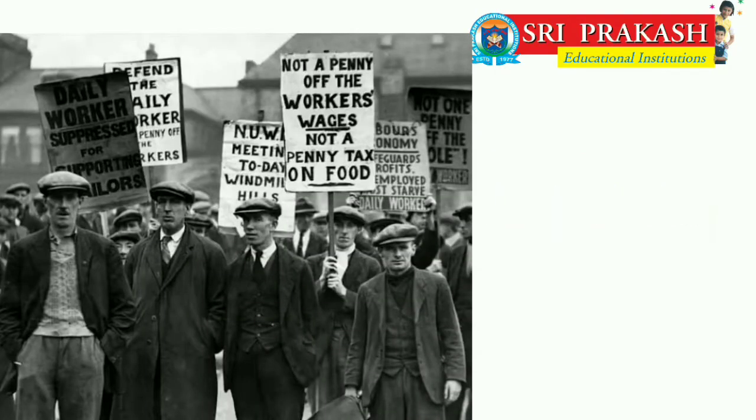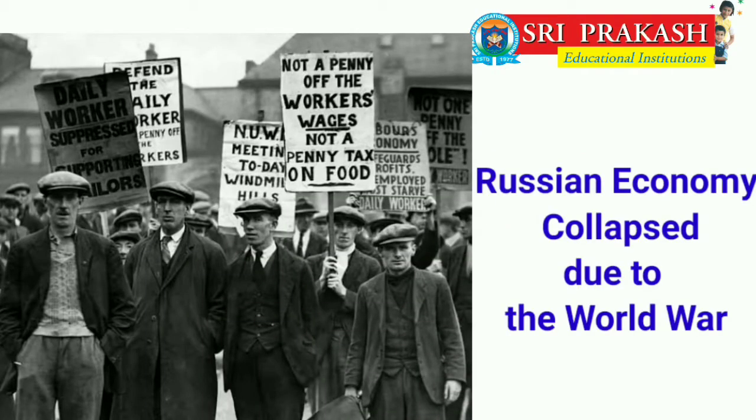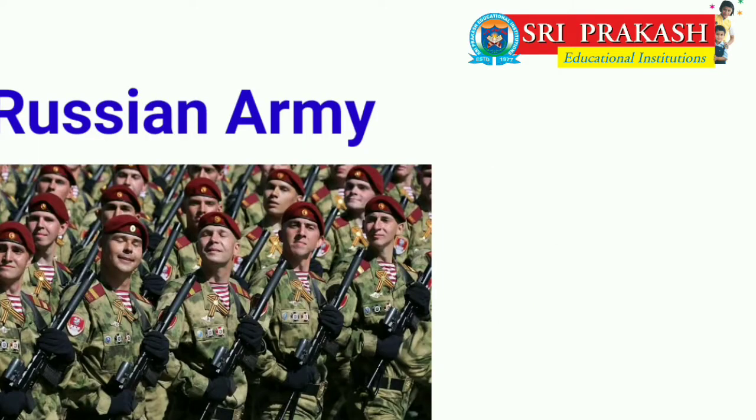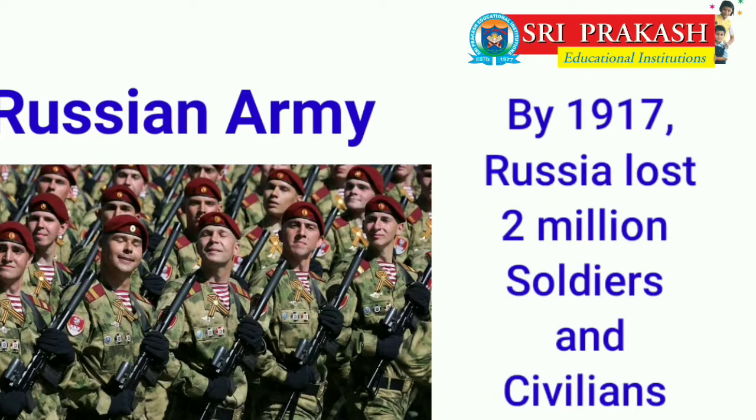The Russian economy collapsed due to the World War. Before World War I, the Russian army was the largest in the world. By 1917, Russia lost 2 million soldiers and civilians and became the biggest loser of human lives in World War I.